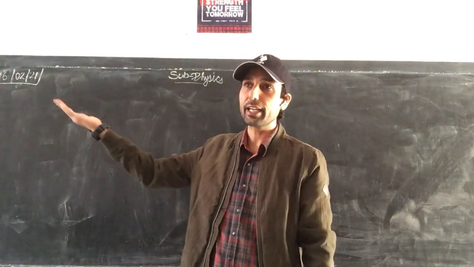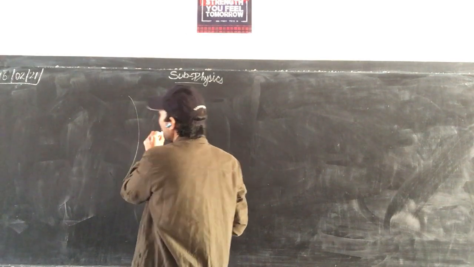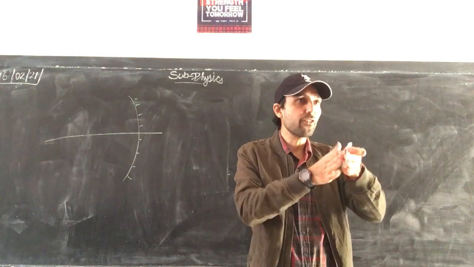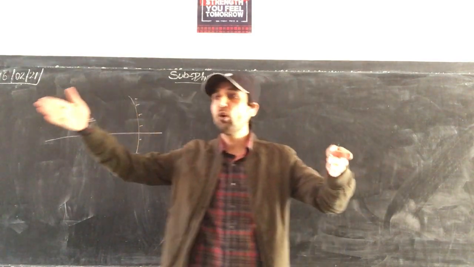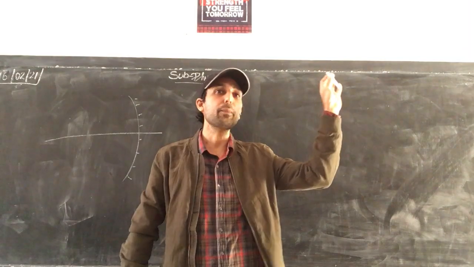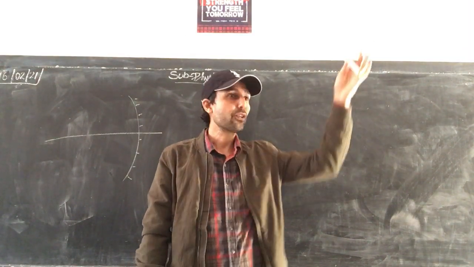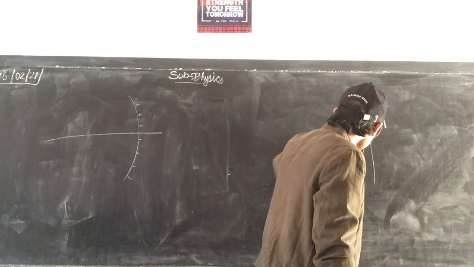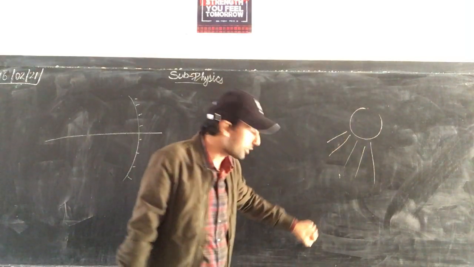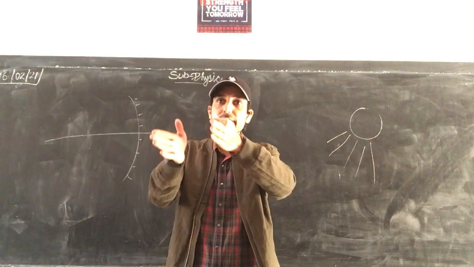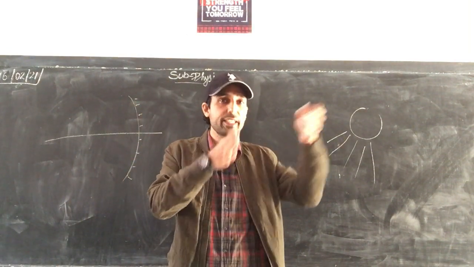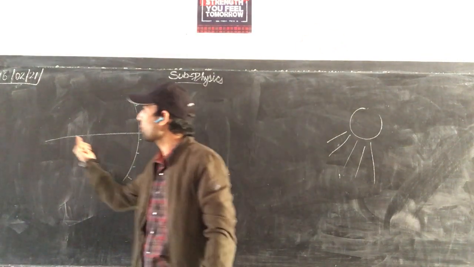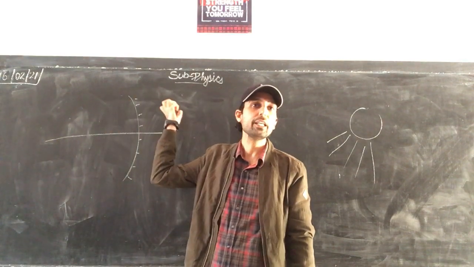So we'll start from infinity. That is, when the object is at infinity, rays coming from it after a very long distance can be taken as parallel. For example, the sun is very far away from the earth. So rays coming from the sun on earth, this is the sun, these are the rays, but since it is very far away, these rays travel majorly parallel. So we take them as parallel on earth because the object is at infinity. Similarly here the object is at infinity, so rays coming from it will be parallel.